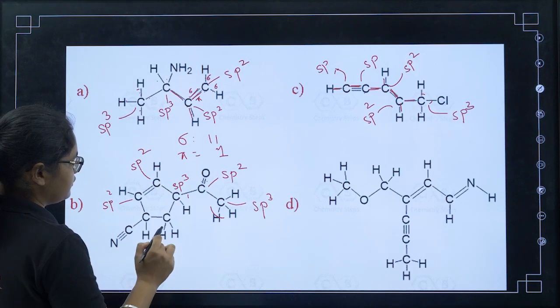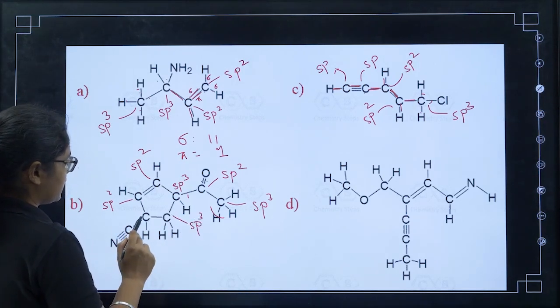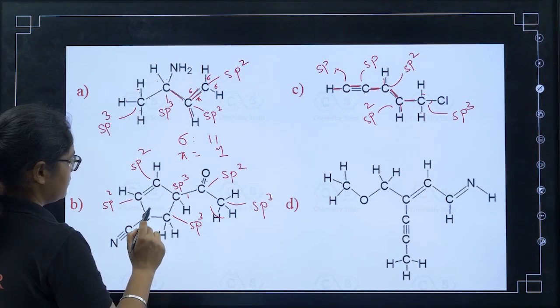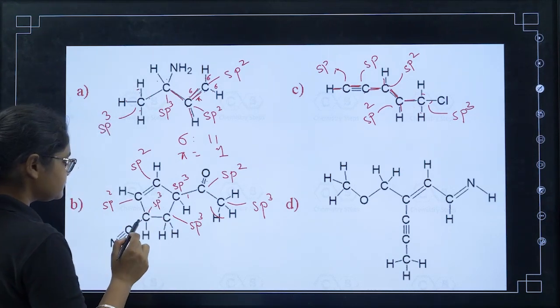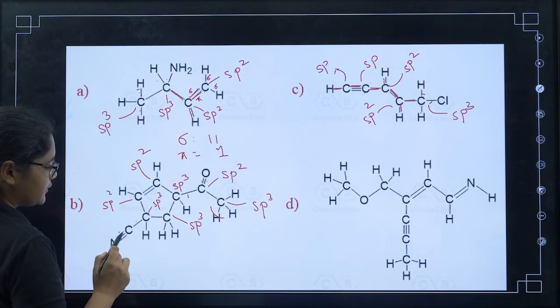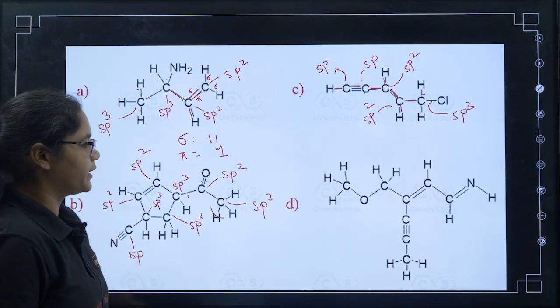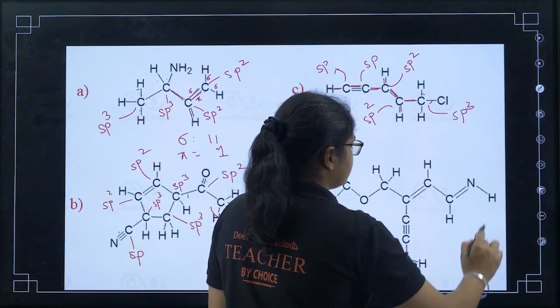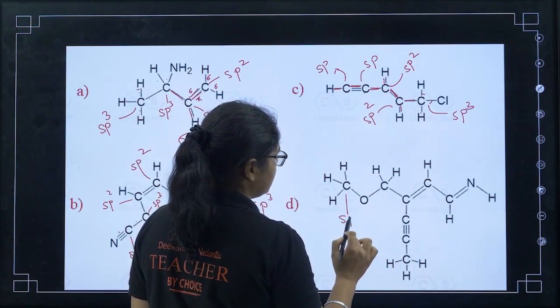Here you can see 1, 2, 3, 4, so it is sp3. Here I can see 1, 2, 3, 4, so it is also sp3. Here I have 1 and 2, right? So this is also sp. Okay. Now moving to this one, you can see this carbon has 4 sigma bonds, so it is sp3.